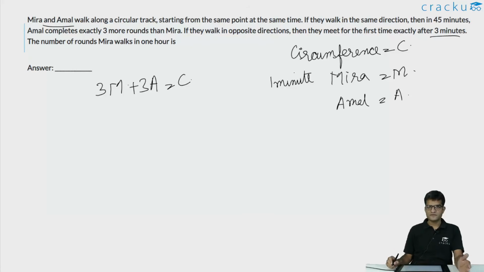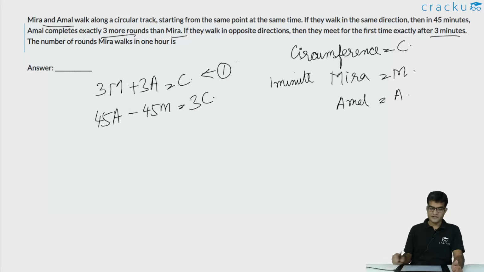We are also told that if they are walking in the same direction, after 45 minutes, Amal completes exactly 3 more rounds than Meera. In 45 minutes, the distance that Amal walks is 45a. The distance that Meera walks is 45m. The difference between these two is 3c. Now we can find out the value of m and a in terms of c. So let us first try to do that. We will multiply the first equation by 15. So 45a plus 45m is equal to 15c.